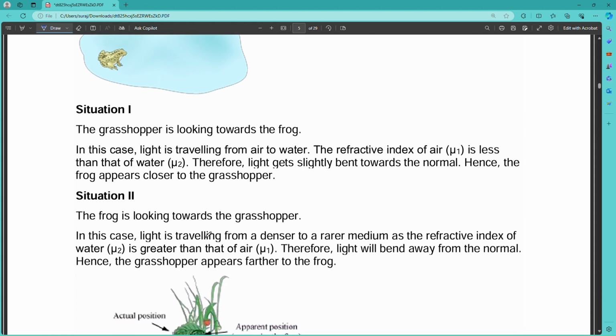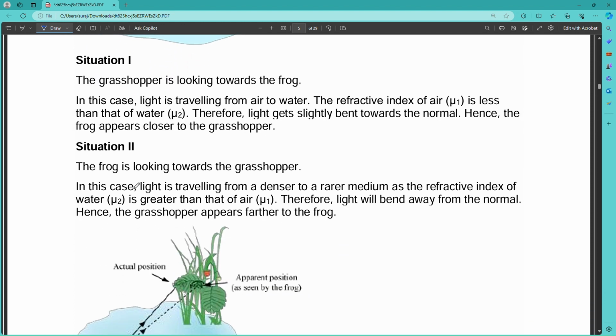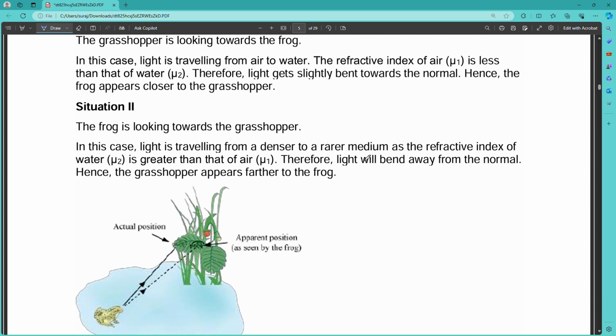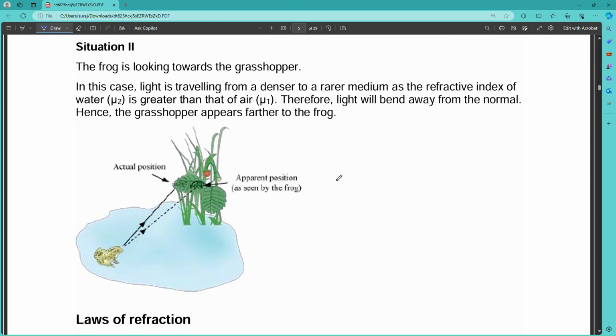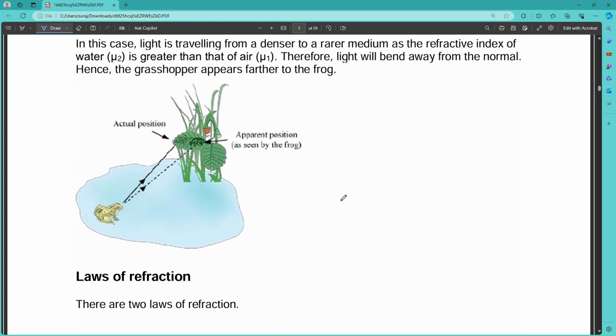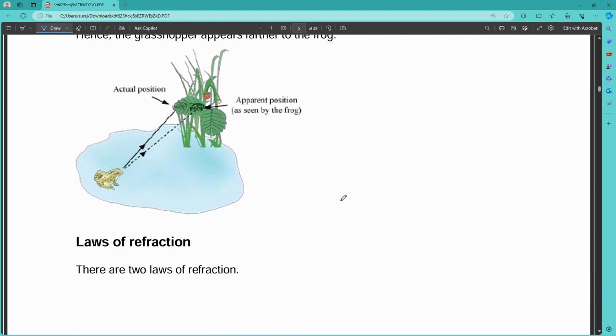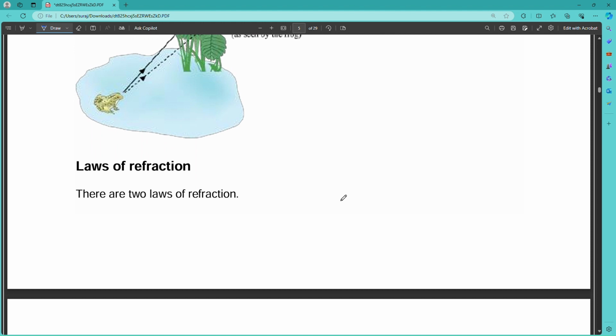In the second case, the frog is looking towards the grasshopper, and light travels from denser to rarer medium. As the refractive index of water mu2 is greater than that of air mu1, light bends away from the normal, so the grasshopper appears farther from the frog. So in both cases the two objects are looking at each other, but due to refraction of light, they appear differently.